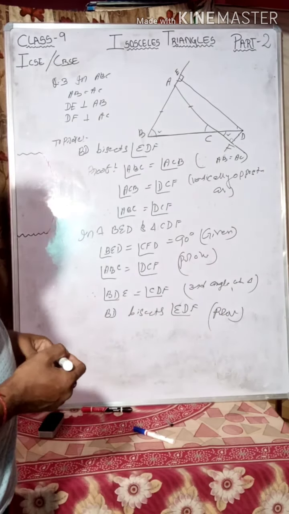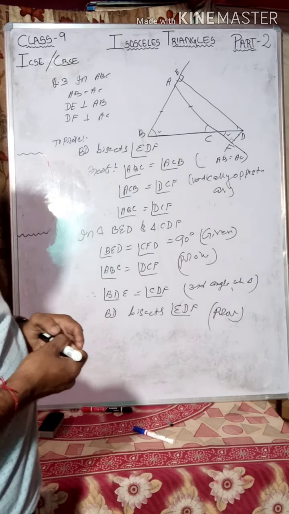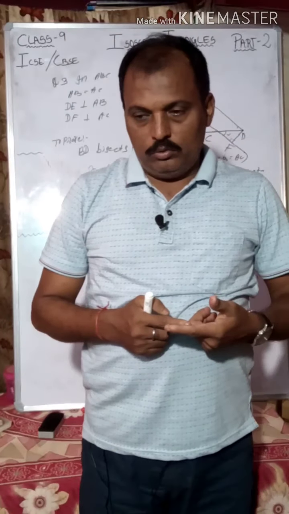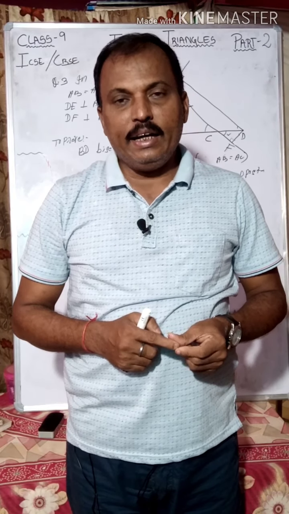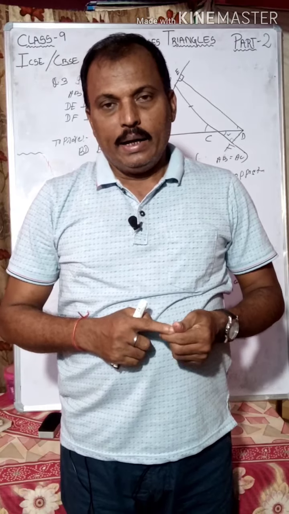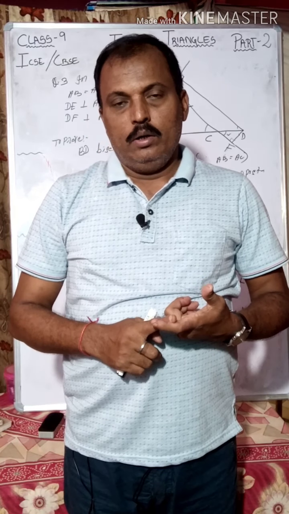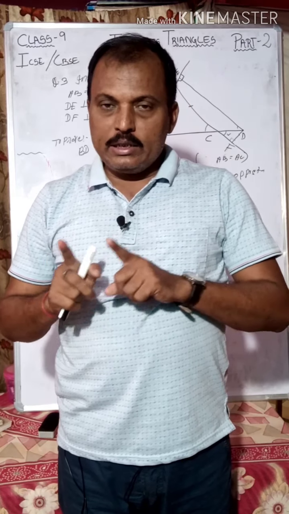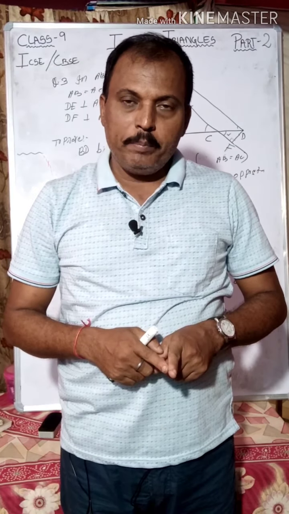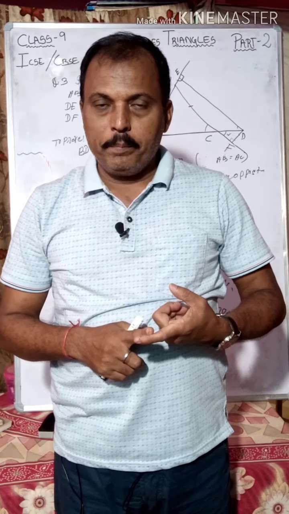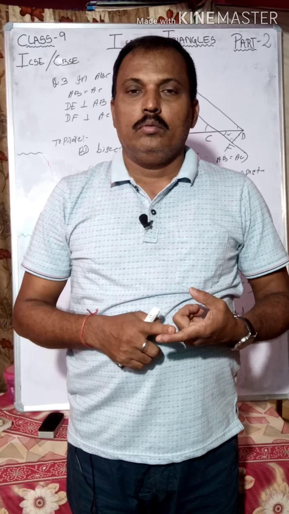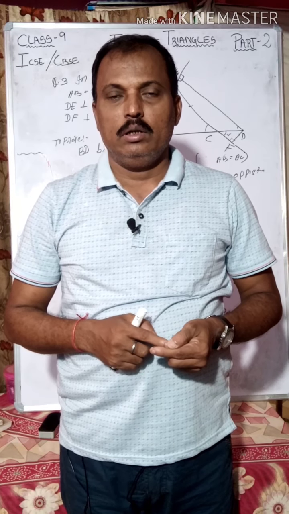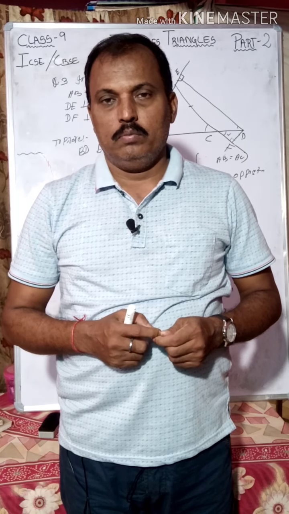Now take a screenshot. So these are the things relating to the isosceles triangle. Isosceles triangle, transversal and parallel lines, the conditions of congruent triangles, vertically opposite angles are much more important in the geometry section.